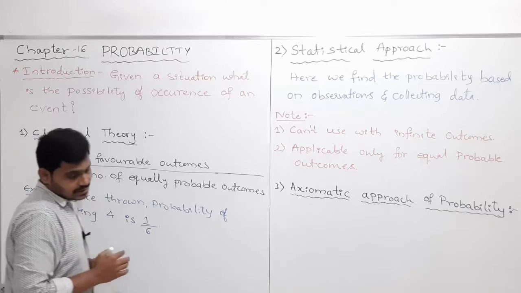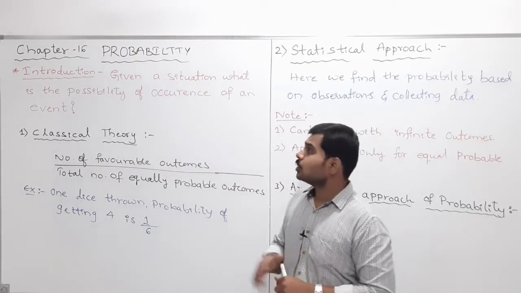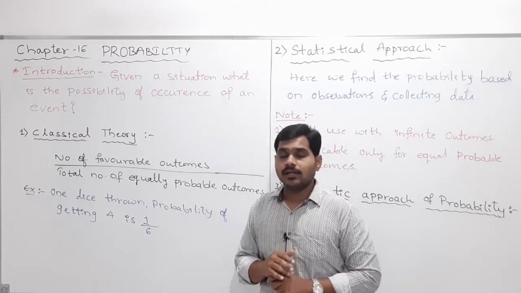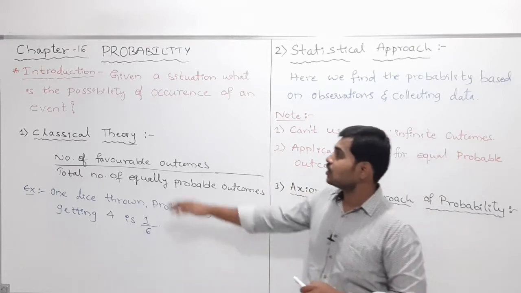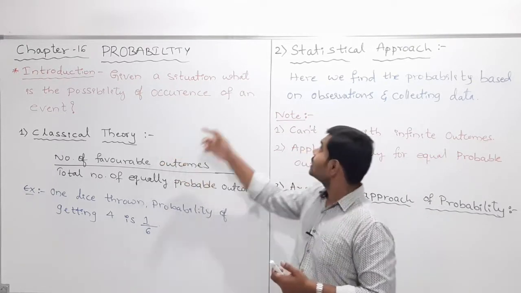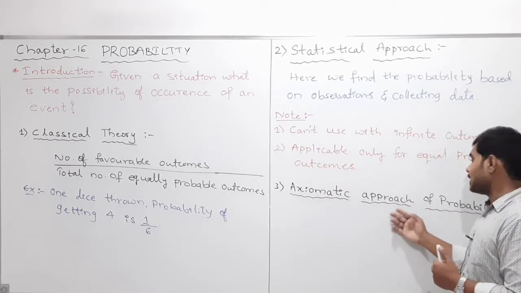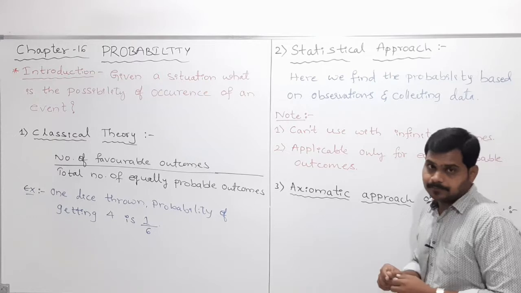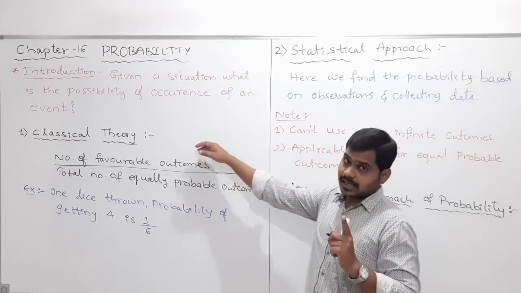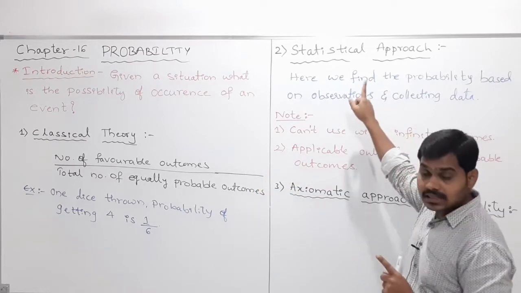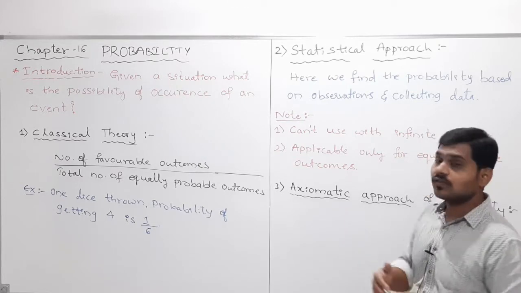Before studying this classical theory, first of all we should know that to calculate the probability of any event, we have three approaches. The first one is the classical theory, the second is the statistical approach of probability, and the third one is the axiomatic approach of probability. Already we discussed the classical theory in the 9th standard, as well as the statistical approach, but we didn't discuss the axiomatic approach of probability.